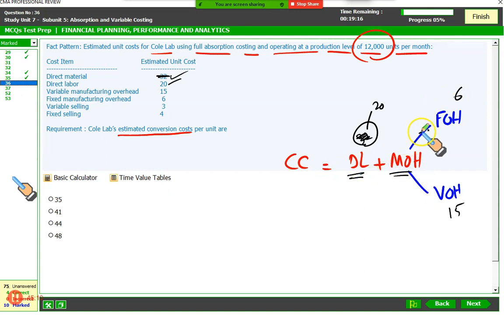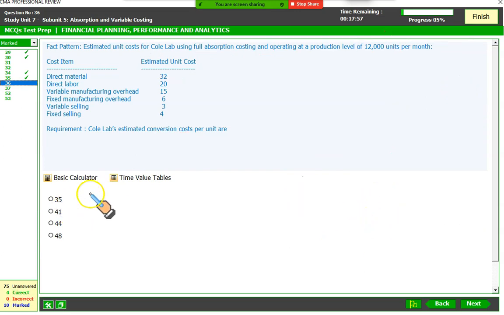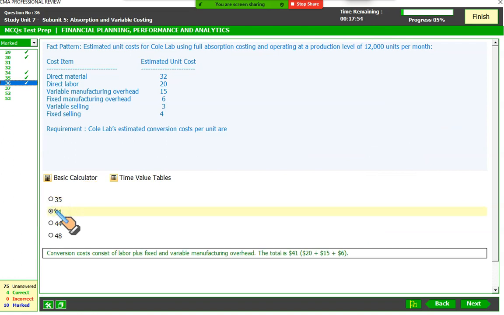When you say manufacturing overhead, it includes fixed as well as variable. So this is an important point to remember. Conversion cost is the sum of direct labor and all manufacturing costs, fixed and variable combined. We discussed that yesterday. So it's going to be 35 plus 6, 41. Perfect. B is the answer. That's the conversion cost for you.